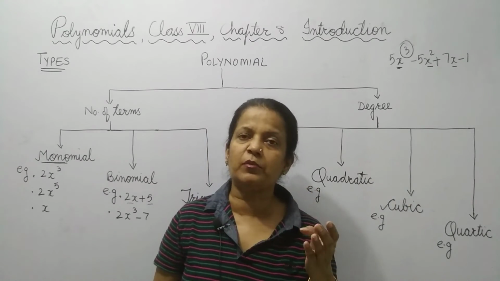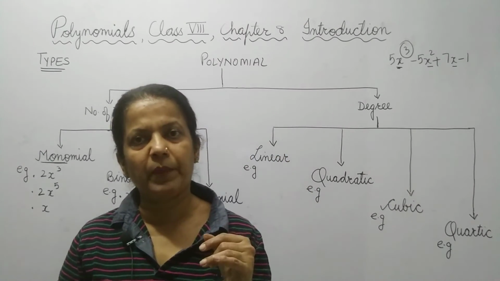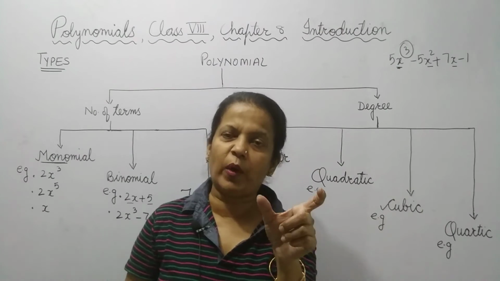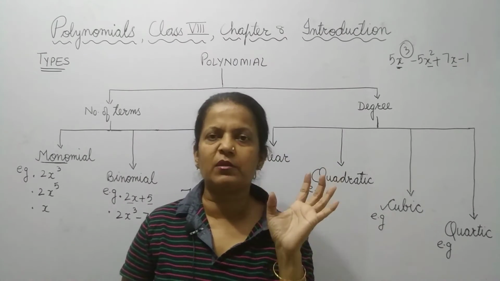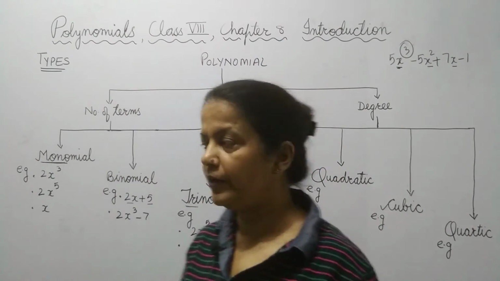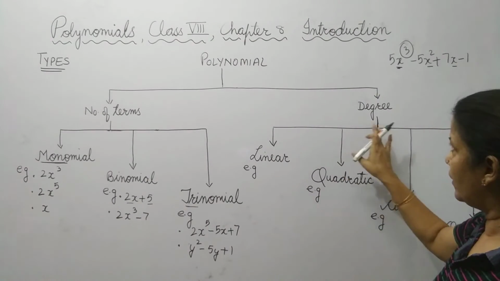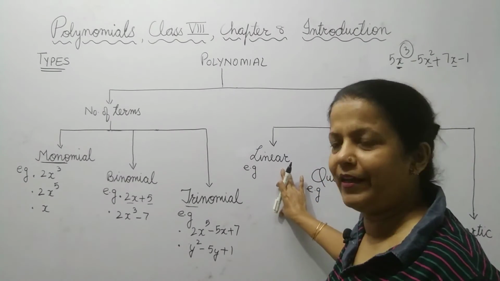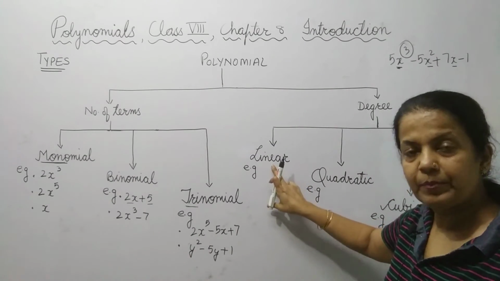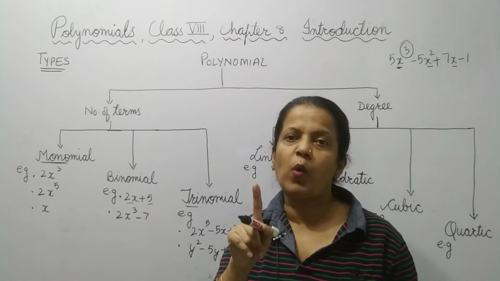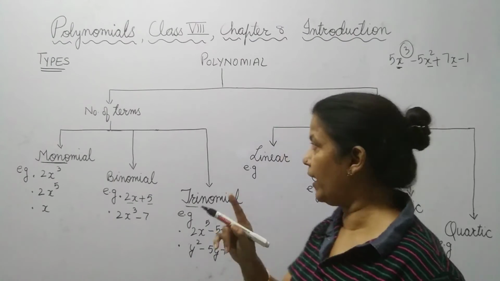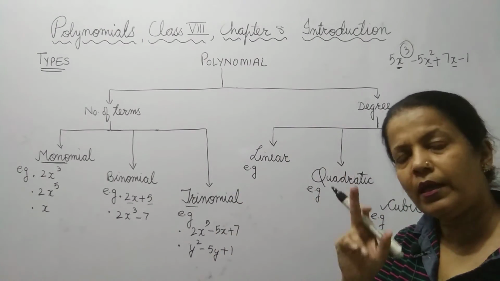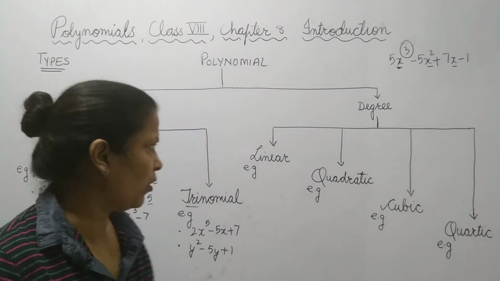Whatever be the highest power in the expression, that is the degree. Now we will go for the types of polynomial which depend upon the degree. Linear: if it has only one degree, then it is a linear polynomial.